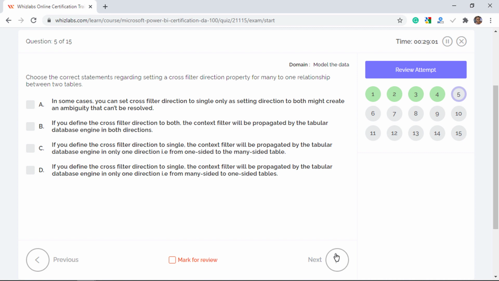Based on the above discussions, all options A, B and C are right answers. Option D is incorrect as the context filter will be propagated from the one side to the many side and not vice versa, unless you turn on the bidirectional filter.